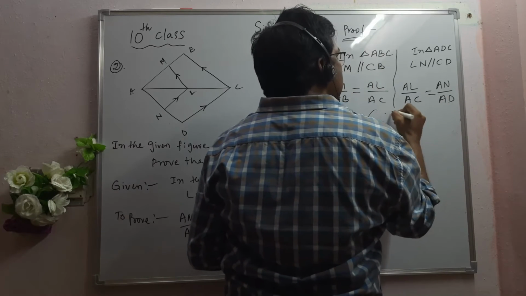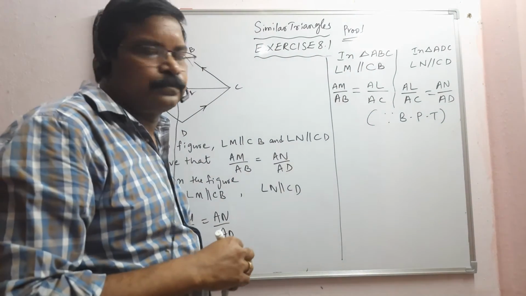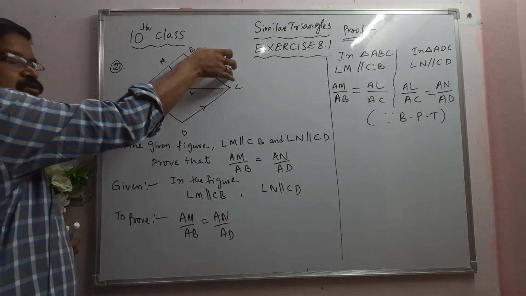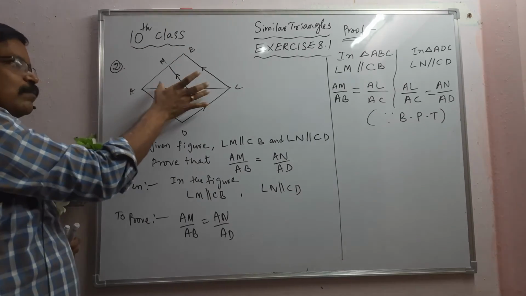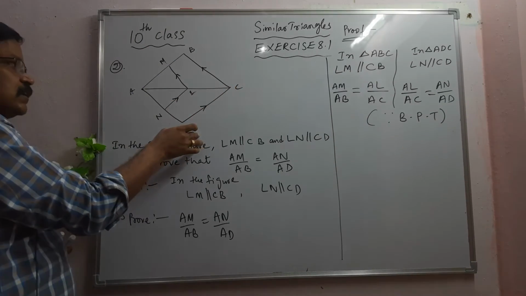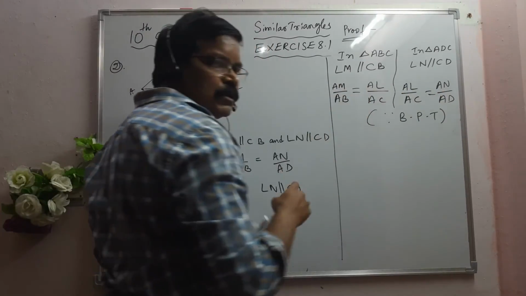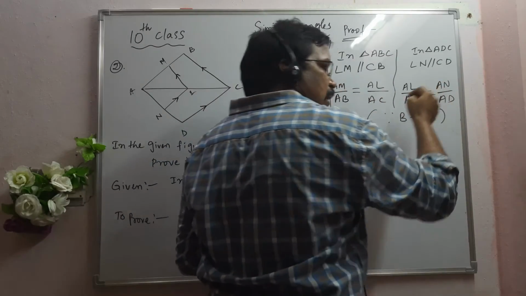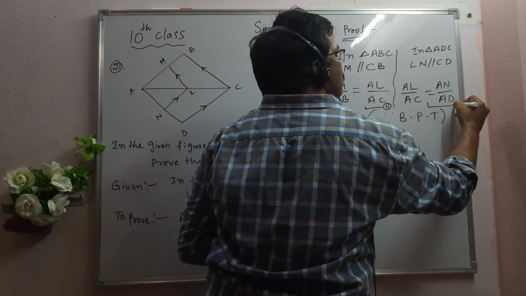The reason is the basic proportionality theorem, BPT. Understand, students? In this triangle, this line is parallel to BC, so we can write AM by AB is equal to AL by AC. In this triangle, LN is parallel to CD, so AL by AC is equal to AN by AD. If you observe these two, AL by AC here, and here also AL by AC. Let this be equation 1 and this be equation 2.